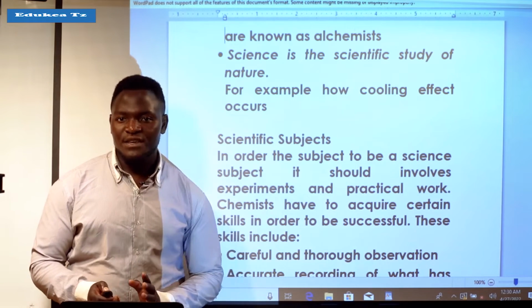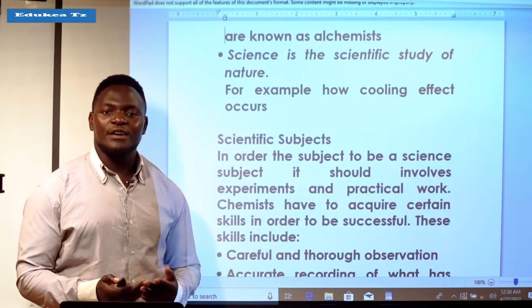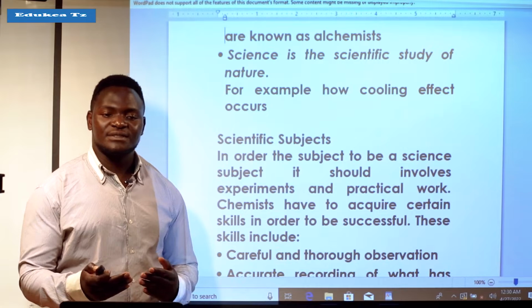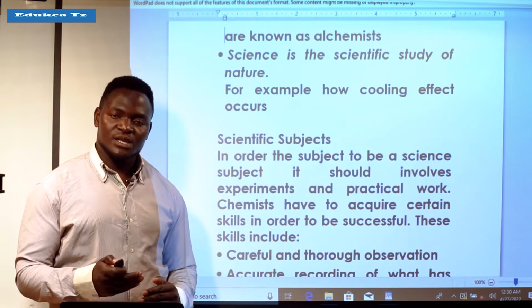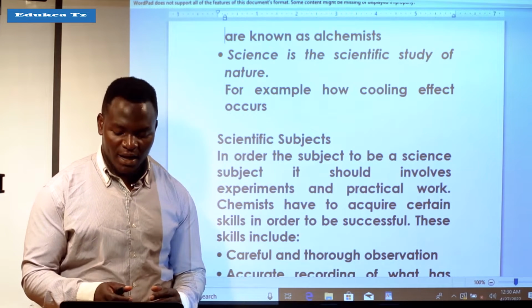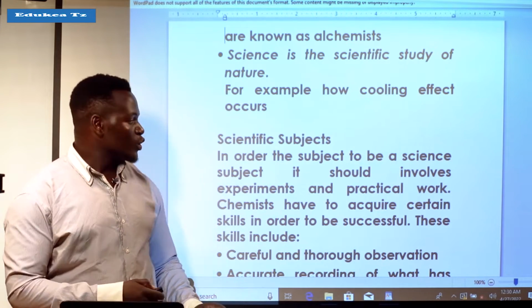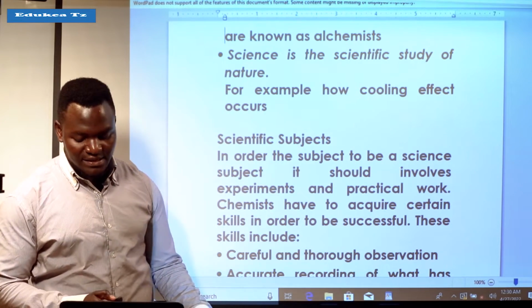You study various things. A good example here is how cooling of water and different things occurs. When you start to explore how it is occurring, this is what we call science.